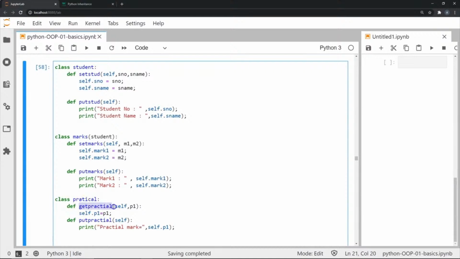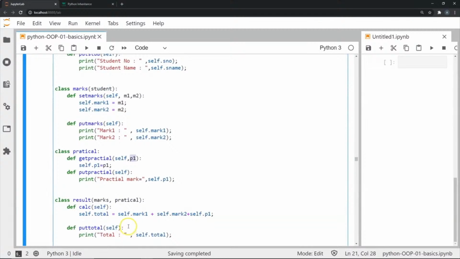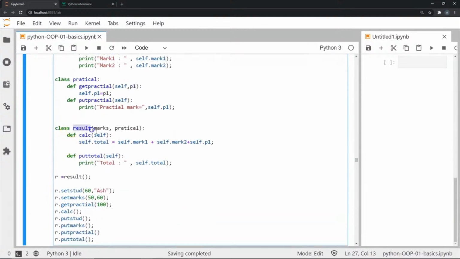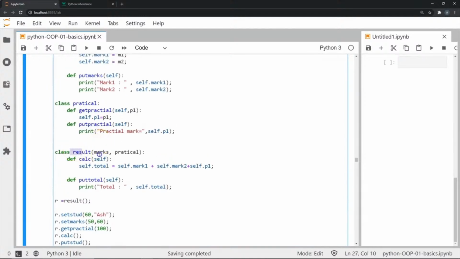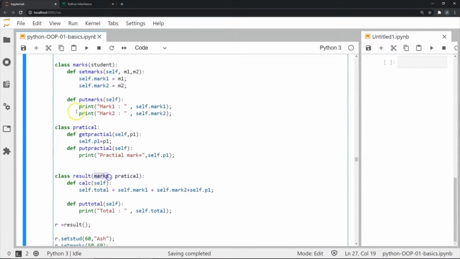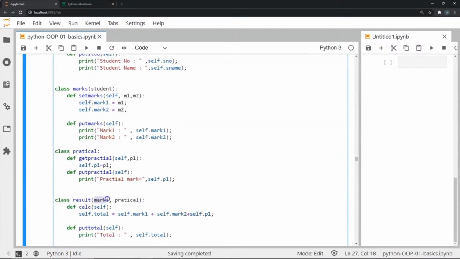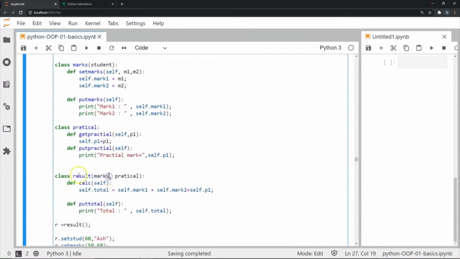It has two methods: get practical, where we can pass an attribute for p1 and store that in self.p1, and put practical, which will print the practical marks, whatever we passed for p1. Finally, we have a class called result. In this result, we are going to derive from marks and practical. But marks itself is a subclass of student, so this is an example of multi-level inheritance. Whereas since result derives from marks and practical both, it is also an example of multiple inheritance.